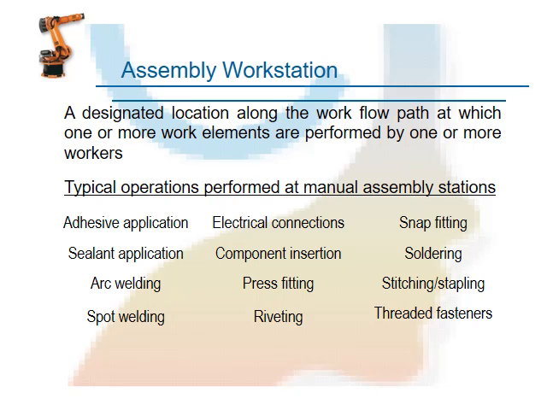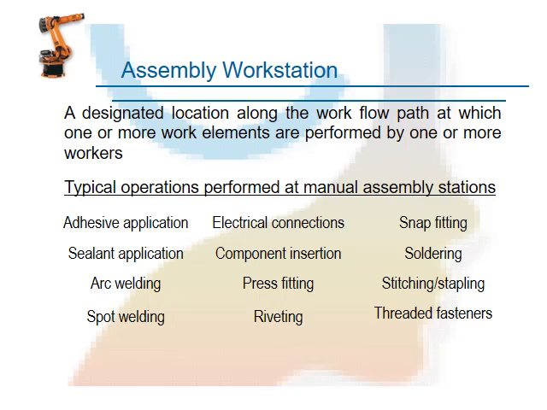Some examples of manual assembly line operations are adhesive applications, sealant applications, arc welding, and spot welding. For arc welding and spot welding, some operations must be completed before welding, and after completion of that work, we need to weld.